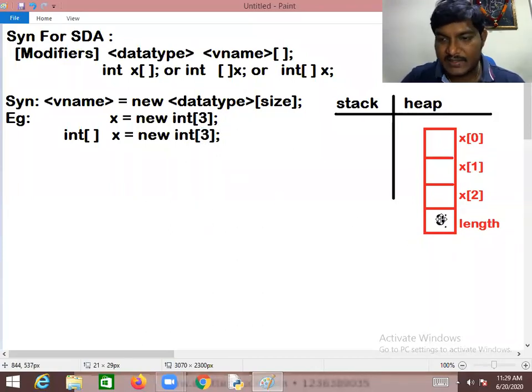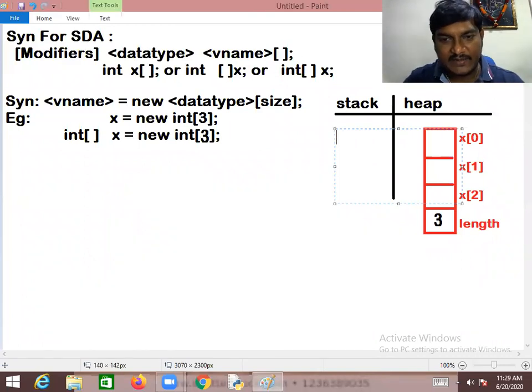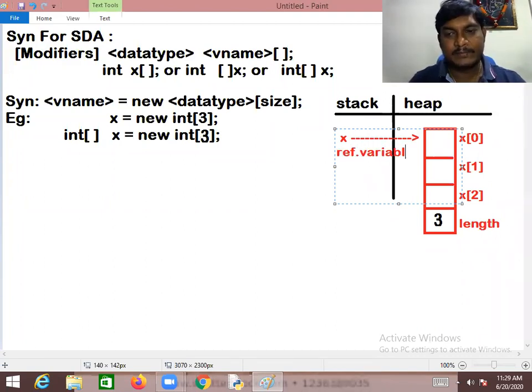This is what exactly happens. Length is always holding the size of an array. Here x acts as a reference variable.